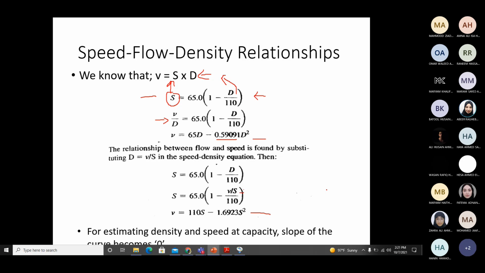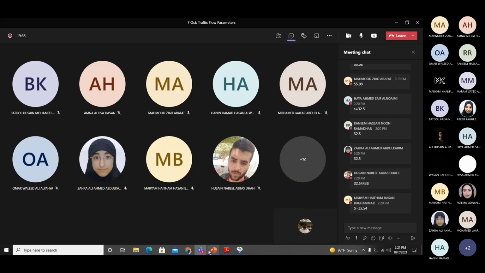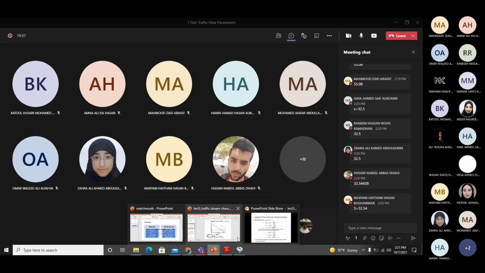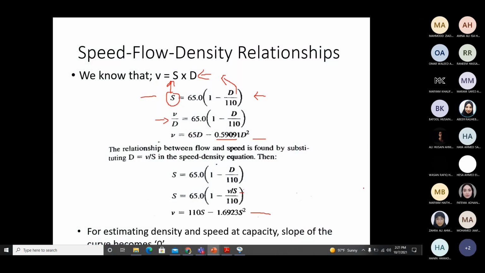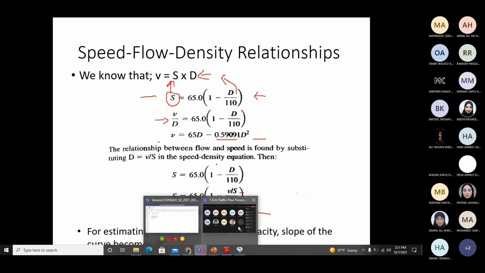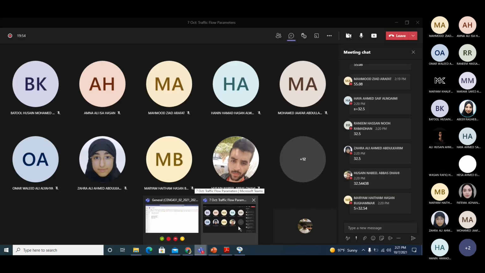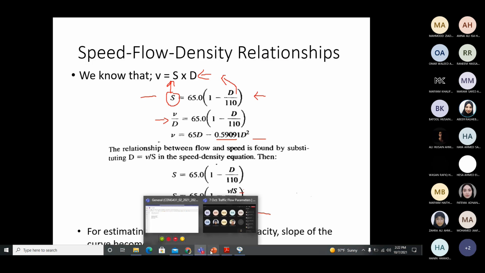So give me the value of capacity, use any of these equations, give me the value of capacity. Go on. Yeah, capacity, how much?